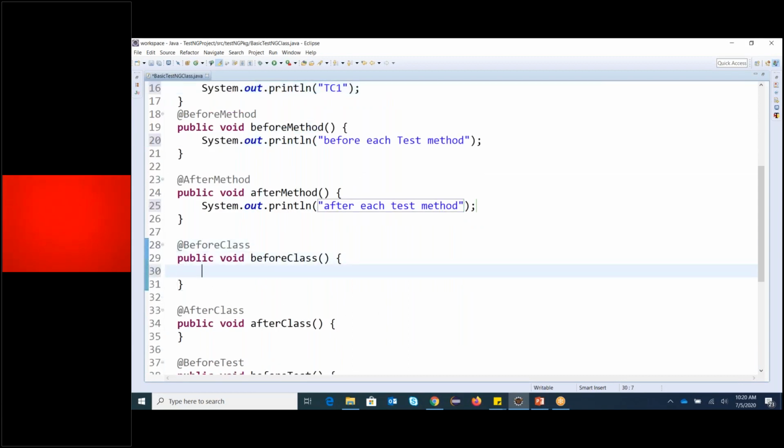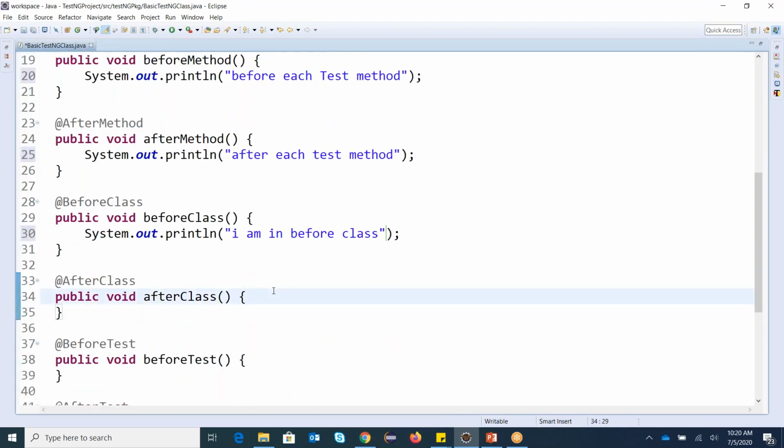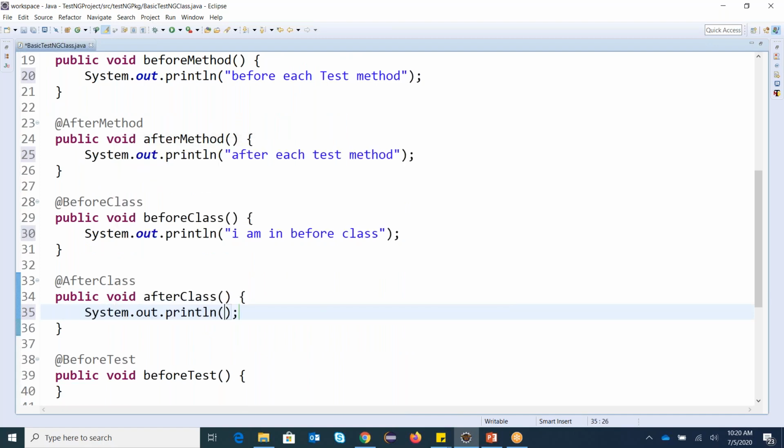So I will write here, before class. Okay, so before class will execute only once before any test cases start from the current class. In the same way, after class will execute only once after all test cases from the current class have executed.